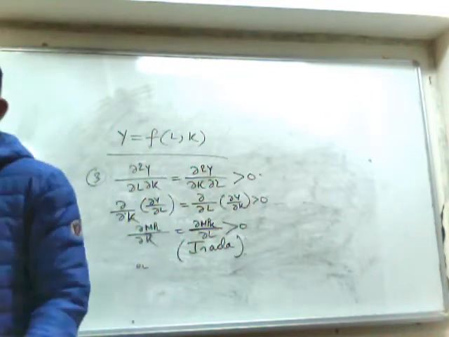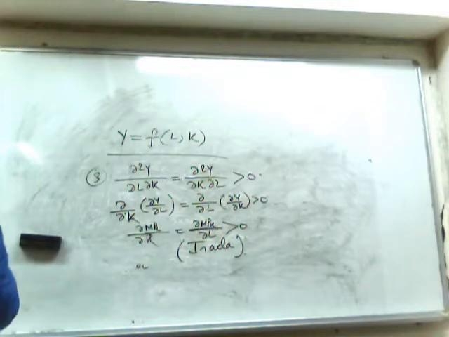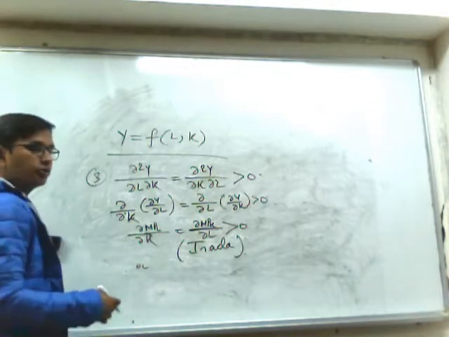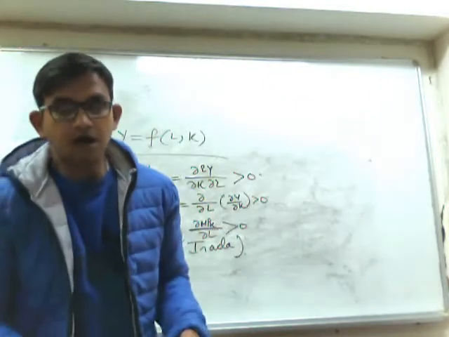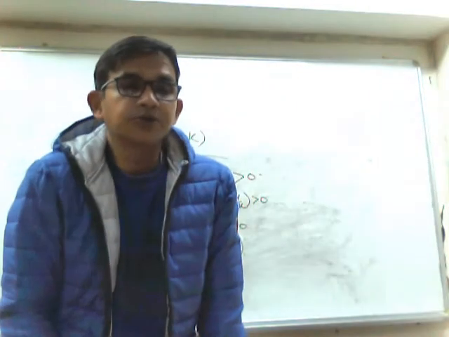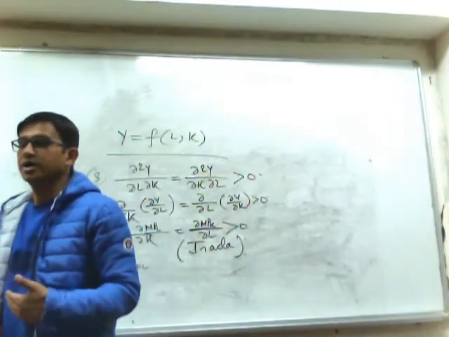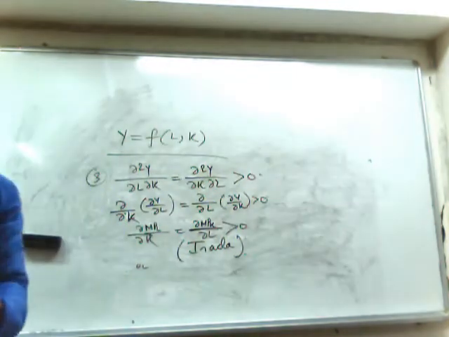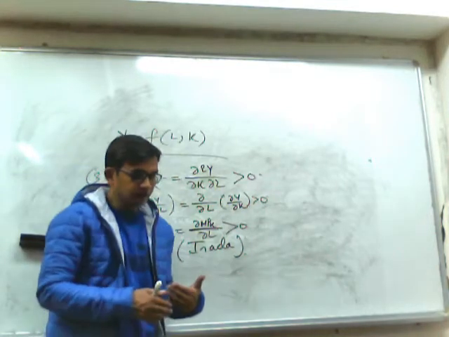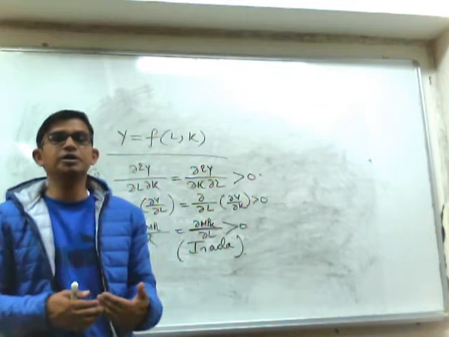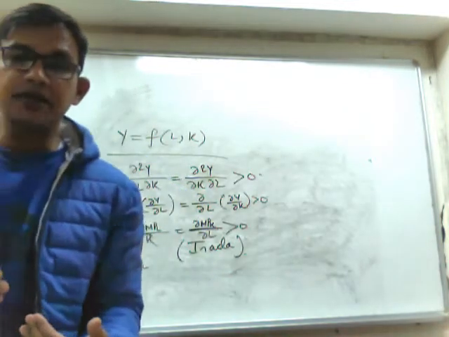So by using all these three conditions, we can introduce the concept of isoquant, which is also known as producer's indifference curve. So first let's define the isoquant. Isoquant means the locus of different combinations of two factors from which the producer can yield the same level of output.